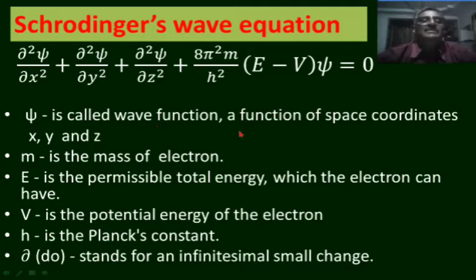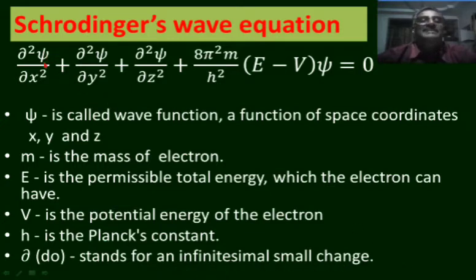It states that ∂²ψ/∂x² + ∂²ψ/∂y² + ∂²ψ/∂z² + (8π²m/h²)(E − V)ψ = 0, where ψ is called the wave function, a function of space coordinates x, y, z. m is the mass of the electron, E is the permissible total energy which the electron can have, V is the potential energy of the electron, h is Planck's constant, and ∂ stands for an infinitesimally small change.